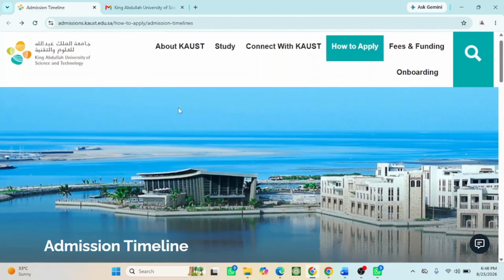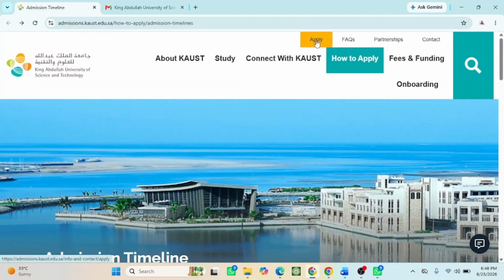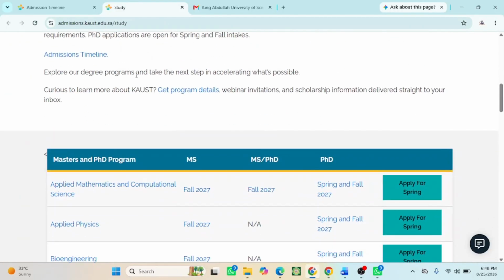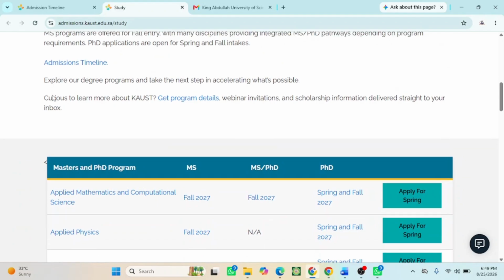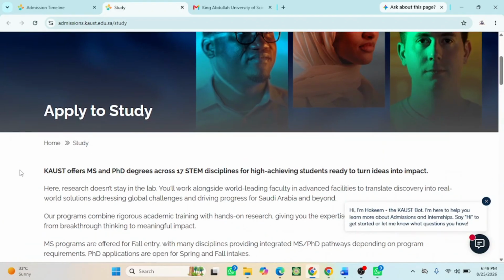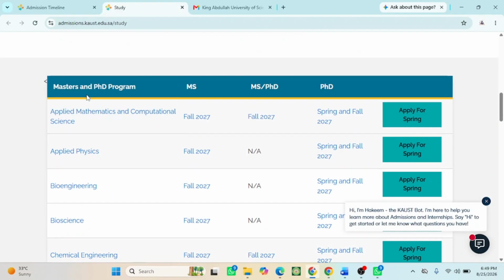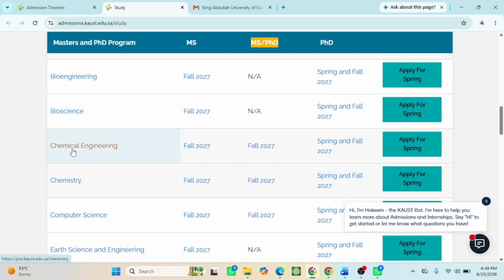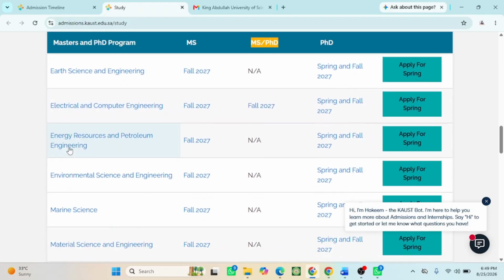To start your application, just click on apply. Then you can see the section here. You can learn more and see the available programs for this application. Feel free to read all the information to know about the scholarship program. So Masters and PhD programs: you can see Applied Mathematics and Computational Science, Masters for 2027. You can also apply for direct PhD, which means Masters and PhD together. Then you can see physics, applied physics, bioengineering, bioscience, chemical engineering. So here are the available programs.